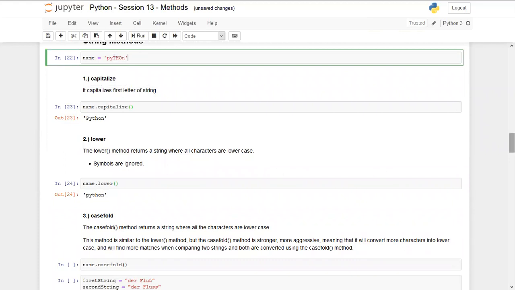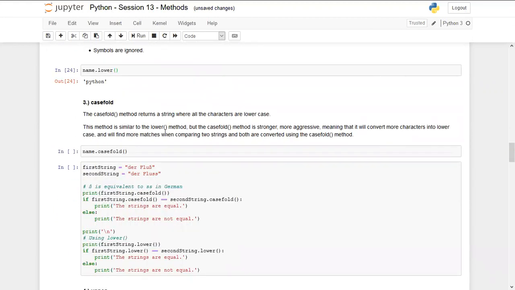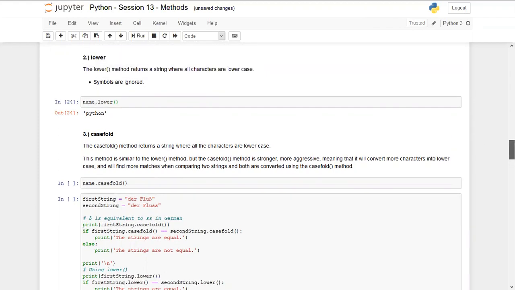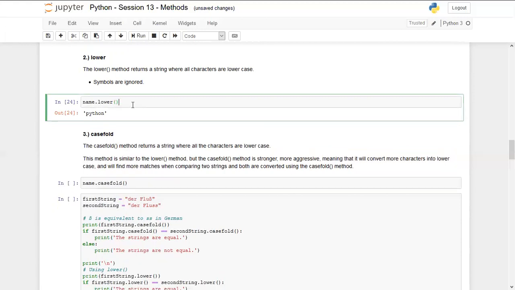But coming to casefold, which is an important method to understand, because sometimes the interviewer asks the difference between the lower method and casefold. If you know, then only you can tell, otherwise you cannot even guess what this method performs. If you see the output of casefold as well, you will get the same output. Even I can try in this cell itself.